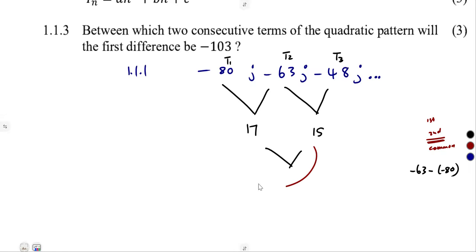So this is it. With the understanding that the second difference is common, it is constant throughout, it simply means we are going to have a -2 throughout, guys.